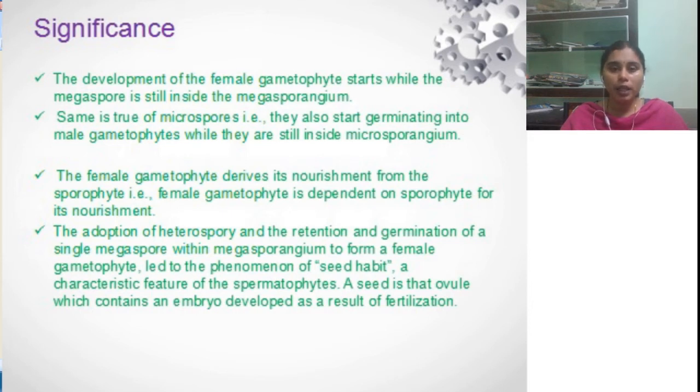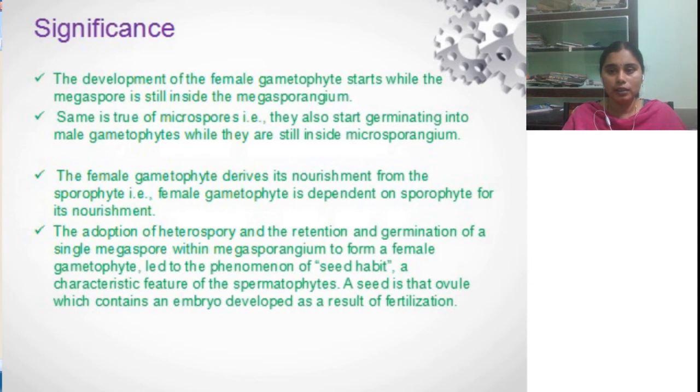The development of the female gametophyte starts while the megaspore is still inside the megasporangium. In lower forms like algae, fungi and bryophytes, the gametophytes are independent, developing from the spores after they are liberated or detached from the mother plant.